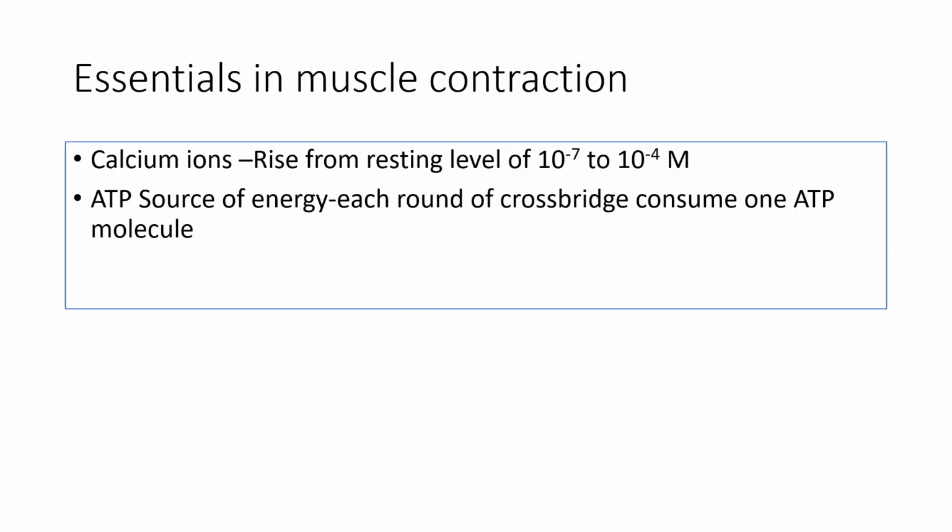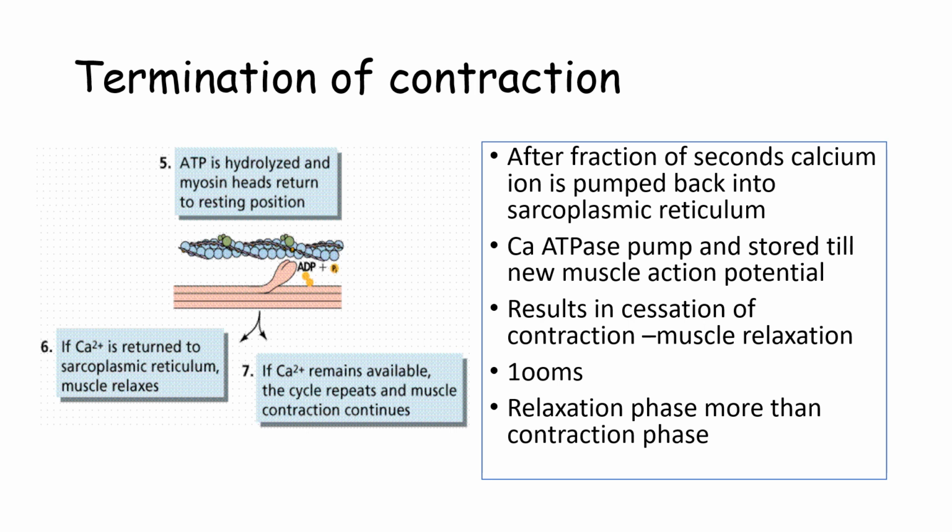So the essentials required for muscle contraction: one is the calcium ion. An increased level of calcium is required in the sarcoplasm, from its resting state to its active state. Then we require a source of energy in the form of ATP, and for each round of cross bridge approximately 1 ATP molecule is consumed. The termination will occur when this calcium is pumped back into the sarcoplasmic reticulum or to the exterior. This is done by two mechanisms: one is the sodium calcium exchanger, and the other is calcium ATPase.